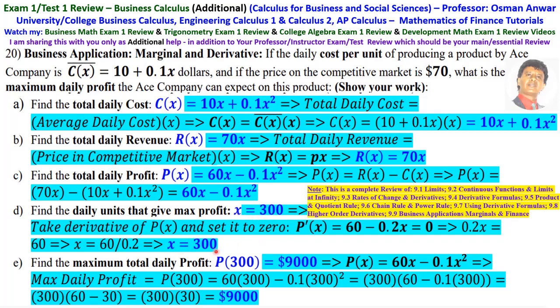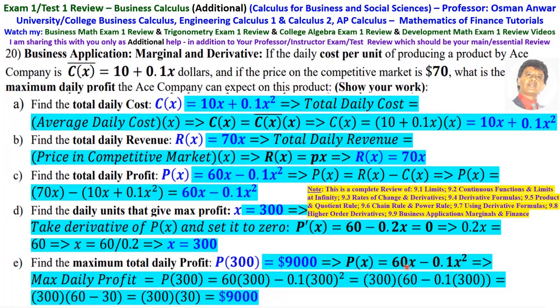Okay. Then to find the actual maximum profit, take this 300 and plug it into the profit function, which is P of x equals 60x minus 0.1x squared. Then the maximum is 60 times 300 minus 0.1 times 300 squared. If you put this in your calculator, you will get 9,000.